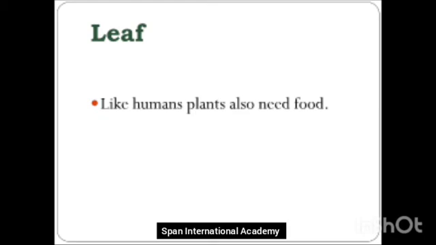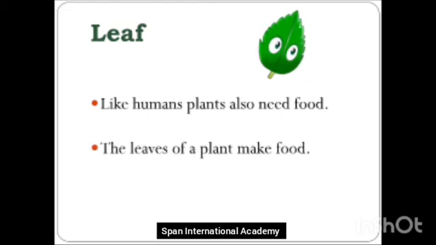Now, how do these plants get food? How do they get it? Do we go and give some food to the plant? No, we are just watering the plants. The leaves of a plant make food. That is why I told you that leaf is a main part of a plant. The leaves of a plant make its food.